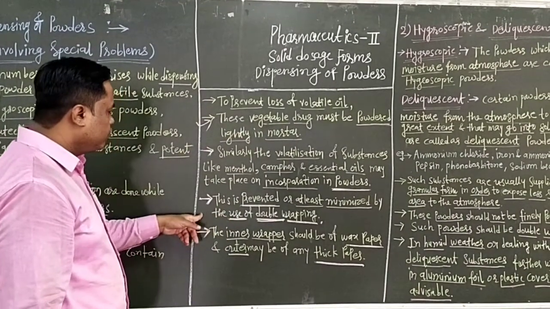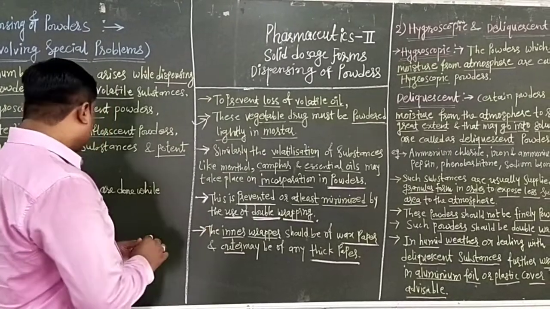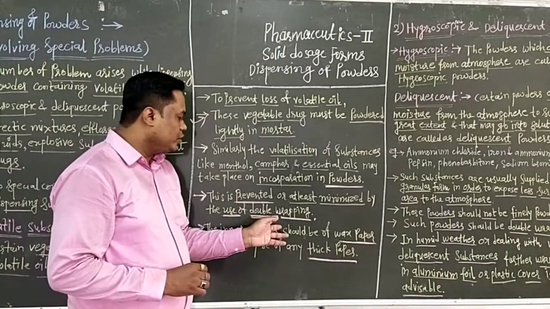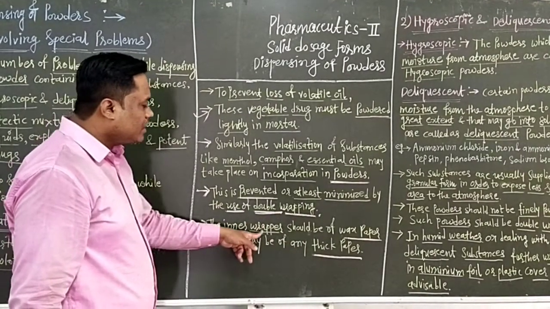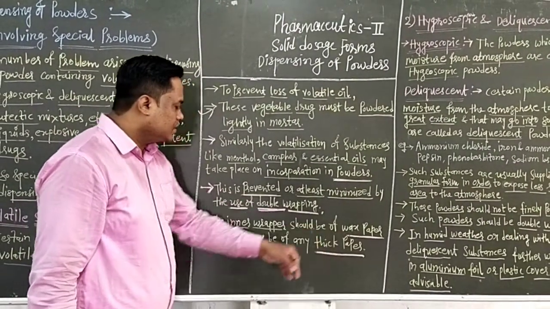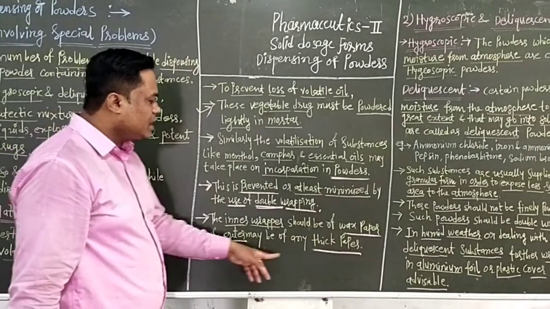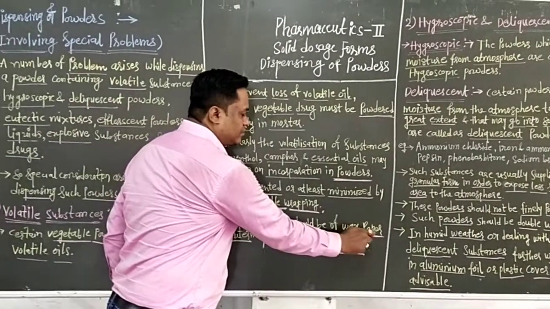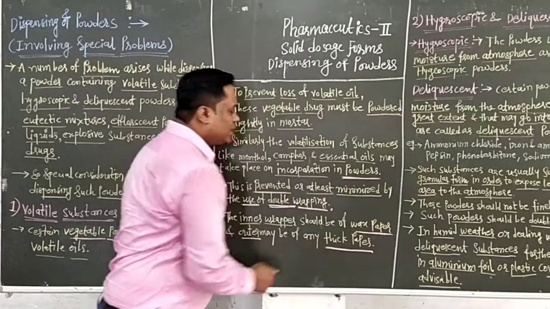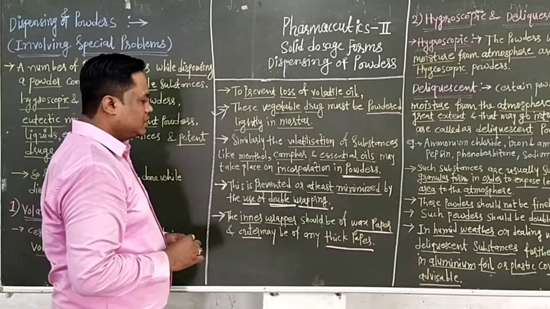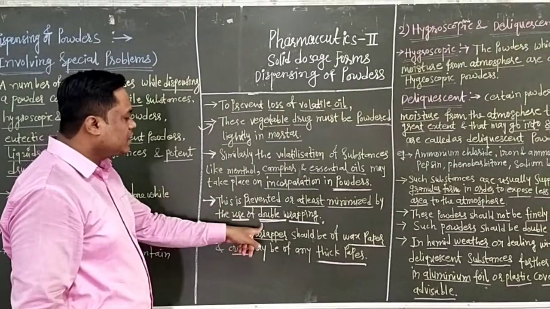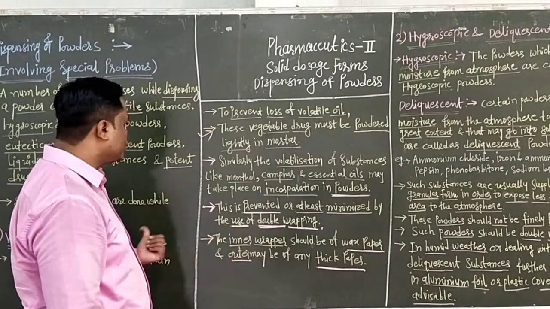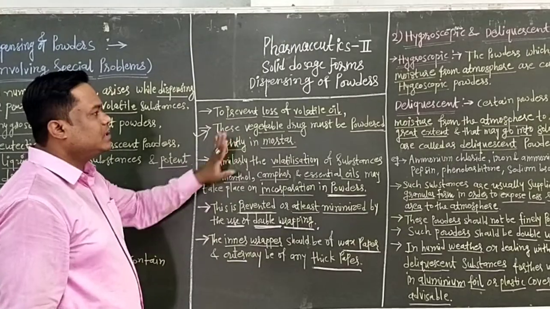The wax paper prevents the loss of volatile substances to the atmosphere. So we use this double wrapping system for prevention of loss of volatile oils from vegetable drugs.